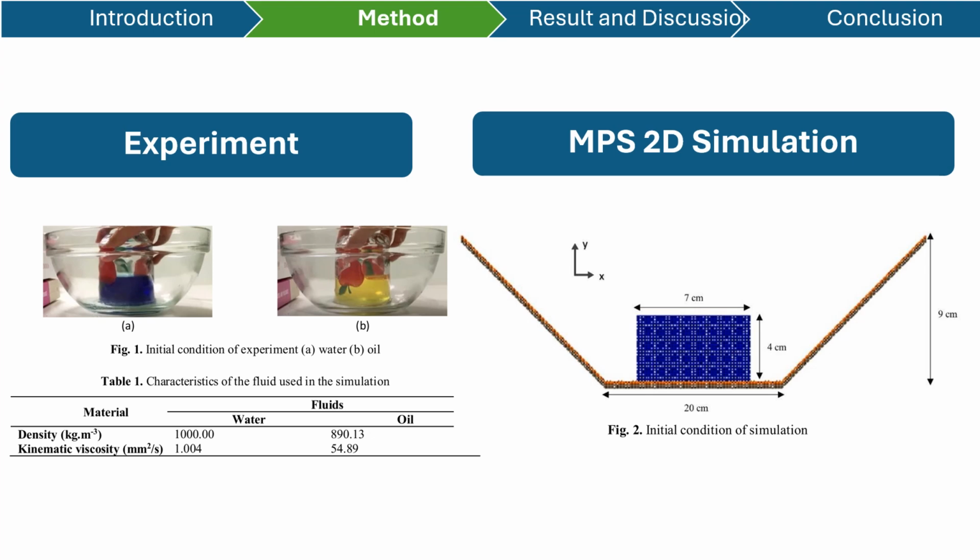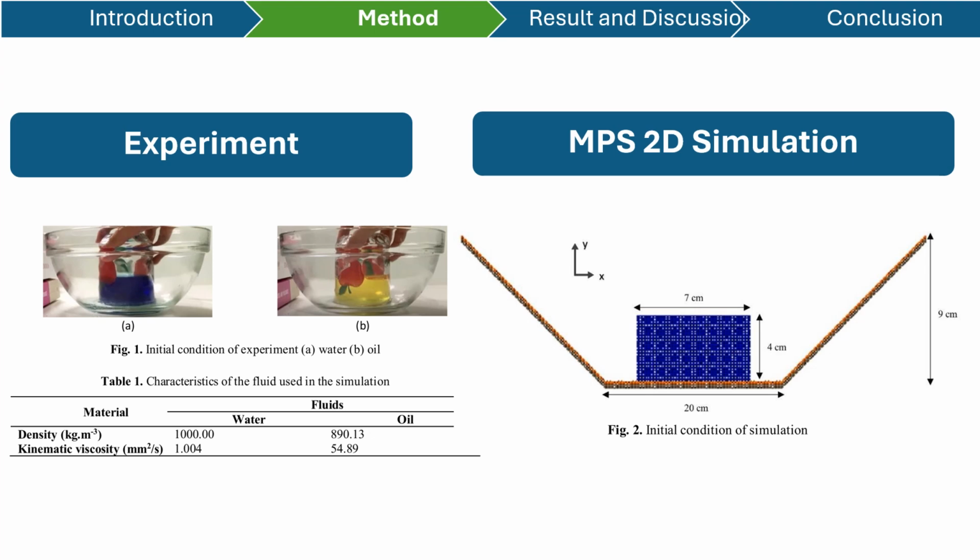And here we have figure 2 that shows the initial condition of the simulation. It is not so different from figure 1, but there is a difference because it is just two-dimensional. The first one is the shape. For the experiment, it is a tube shape, but for the simulation, because it is just two-dimensional, there are some boundaries where we cannot use the z coordinate, so it is just a circular shape.